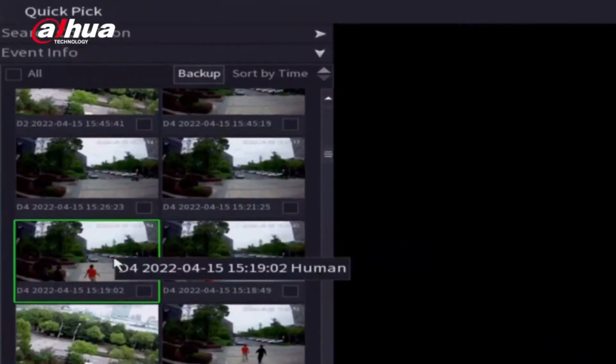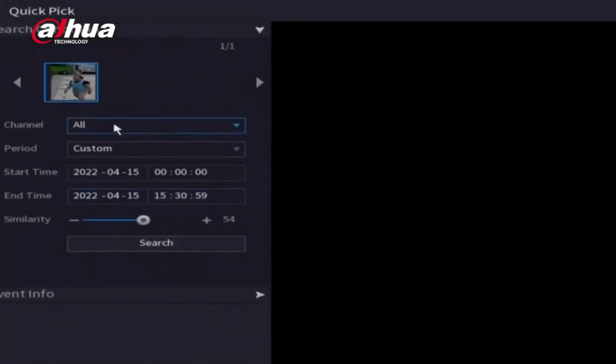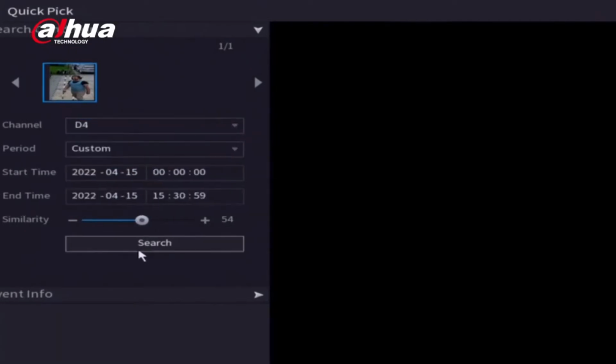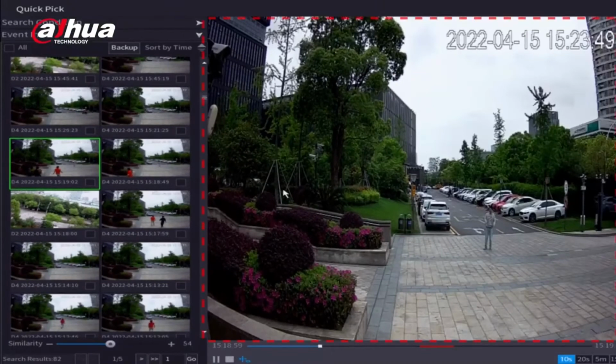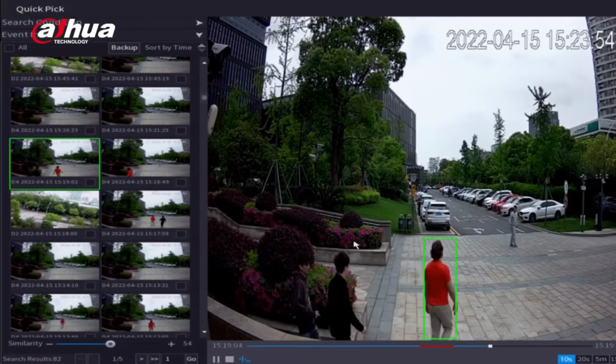On the top of the list is search conditions. Expand the list to filter the conditions. The default search settings are full channel search, similarity at 80%, and videos within the past 24 hours. When you double click the video result, the related video will play on the right window. These videos can automatically play one by one.